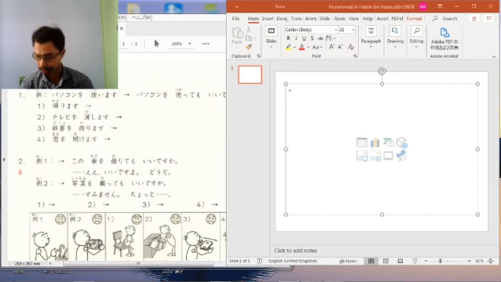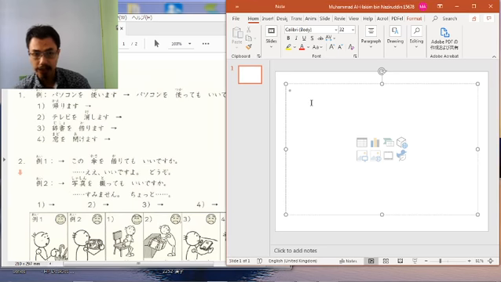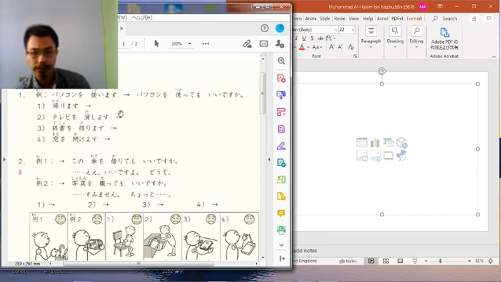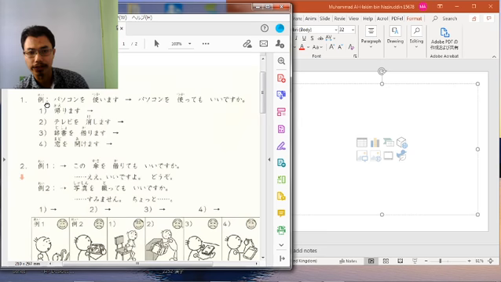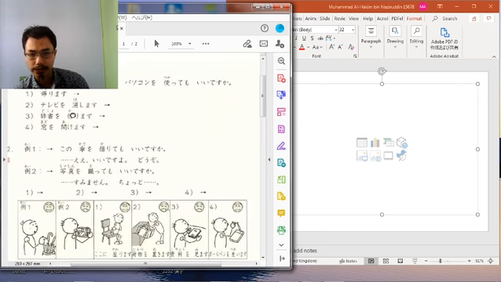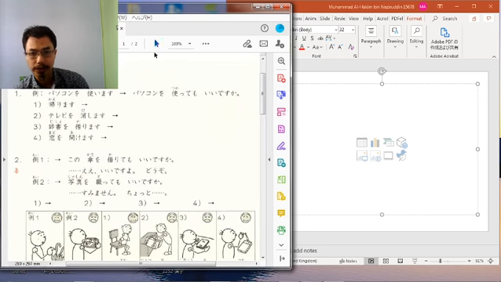exercise B. Starting from number one, as you can see, it's very simple. The verb is already given here. So what you need to do is change the verb into the te form verb and put it together with mo ii desu ka to create grammar related to asking permission.